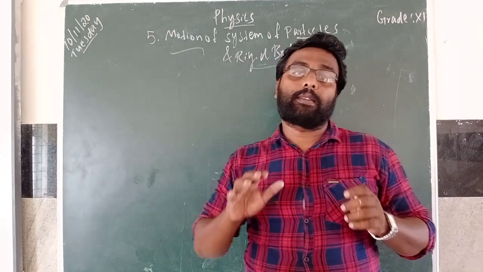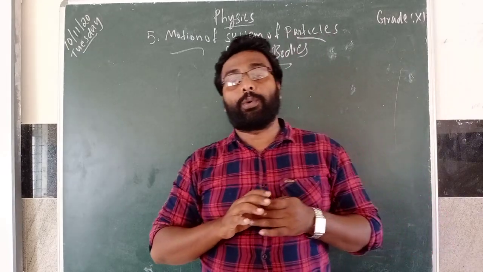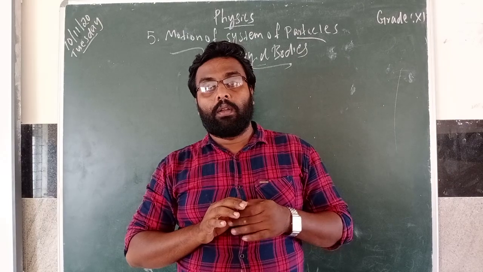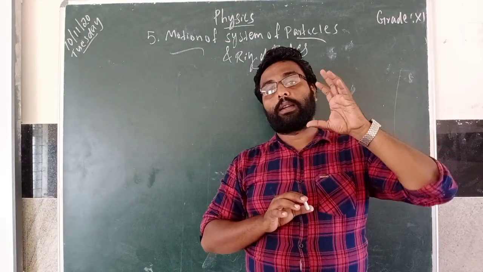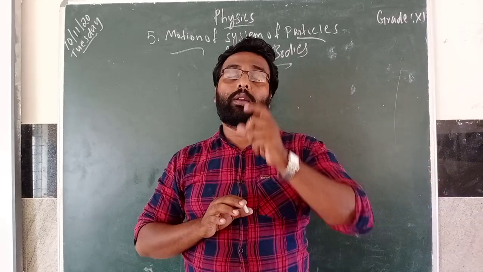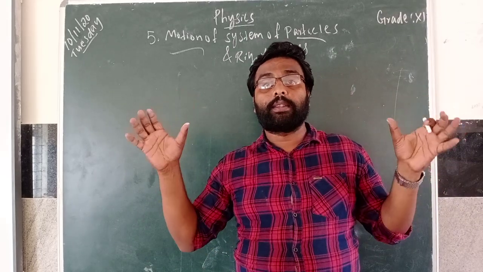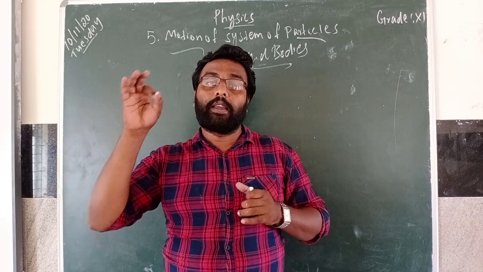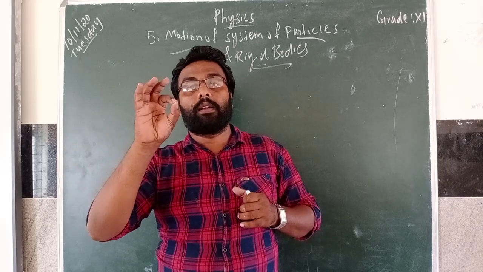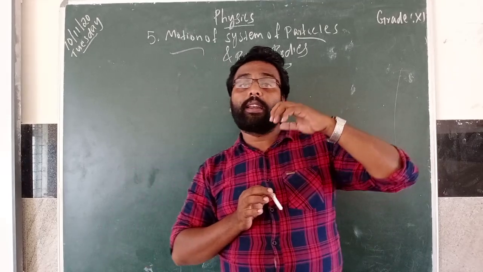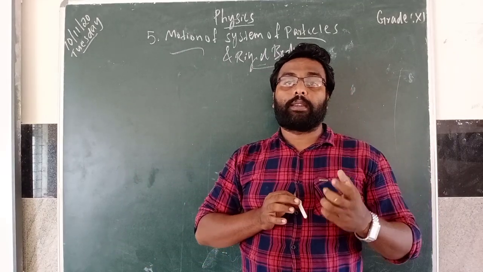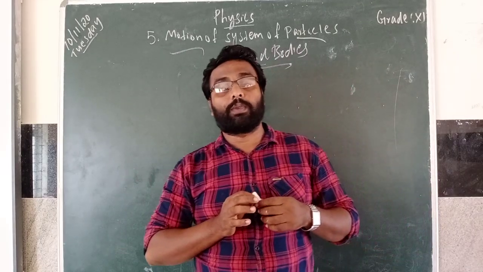We have discussed in our last unit that many objects we considered as a point object, even bulk bodies. It means we didn't give any importance to the size and the shape of the body.